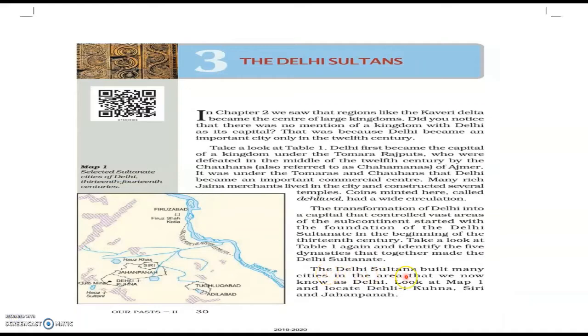The Delhi Sultans built many cities in the area that we now know as Delhi. Look at map 1. This is map 1 of your textbook: the selected Sultanate cities of Delhi in the 13th and 14th centuries. So locate Delhi, Kilokhri, Siri and Jahanpanah. This is Delhi, this is Jahanpanah and this is Siri.